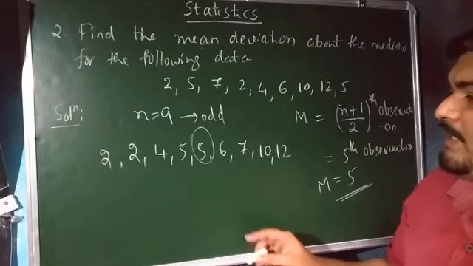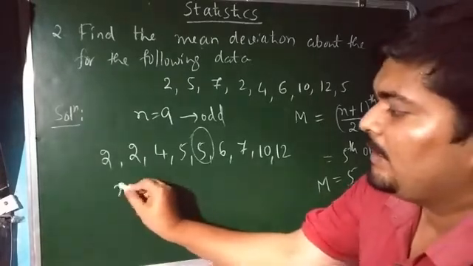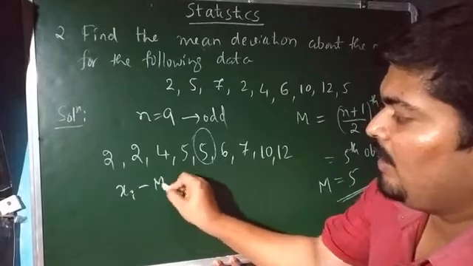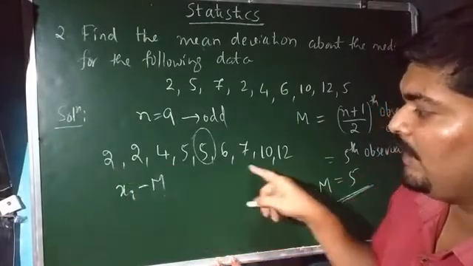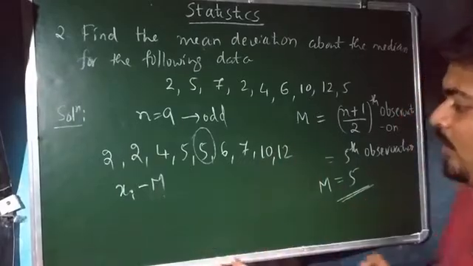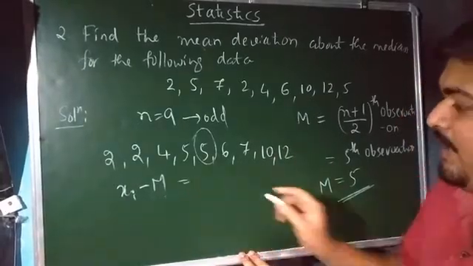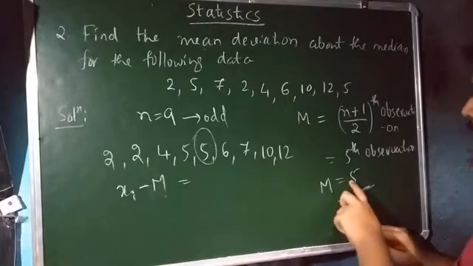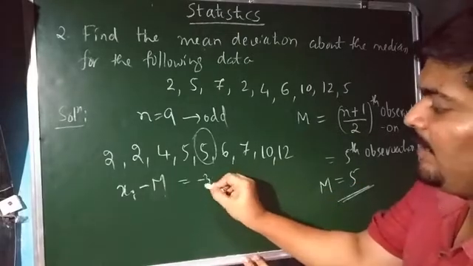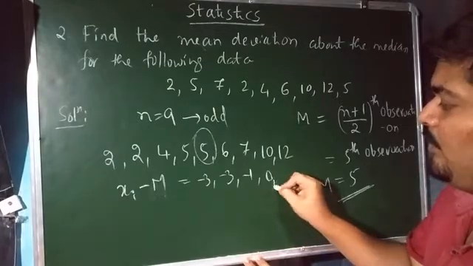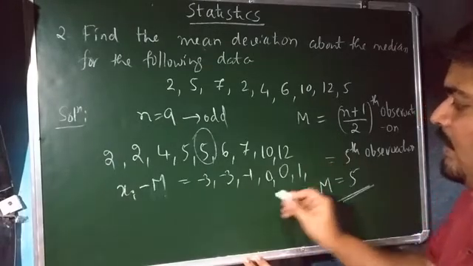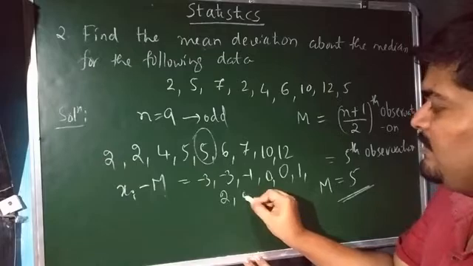Now here your task is to find out the deviation of each and every data point in this ascending order with respect to this median. They are given by subtracting 5: 2 minus 5 gives you minus 3. Next one is also minus 3, minus 1, next 0, next 0, next plus 1, next plus 2, plus 5